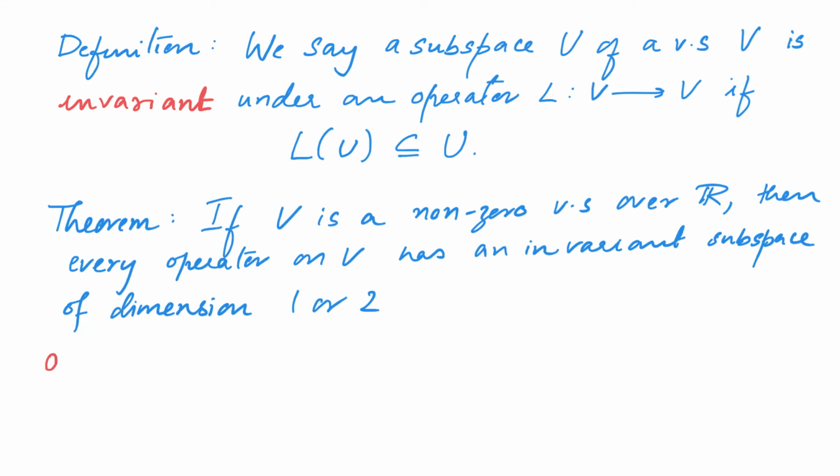We first obtained an equation 0 is equal to a_0 I plus etc. up to a_n L to the power n acting on the vector v.